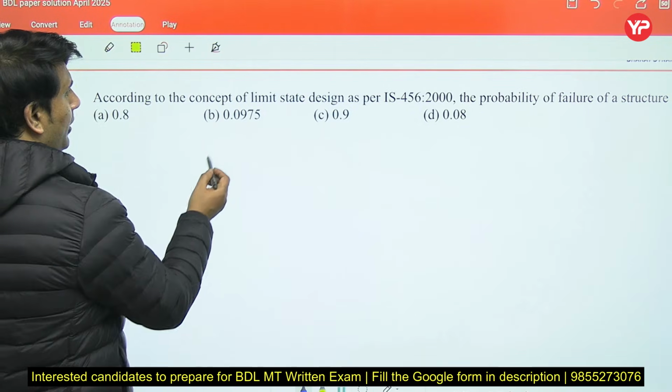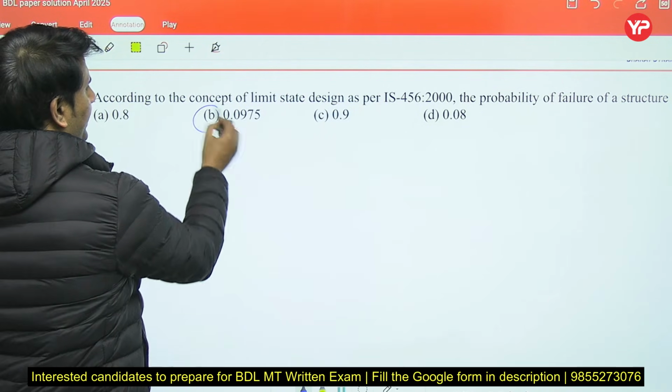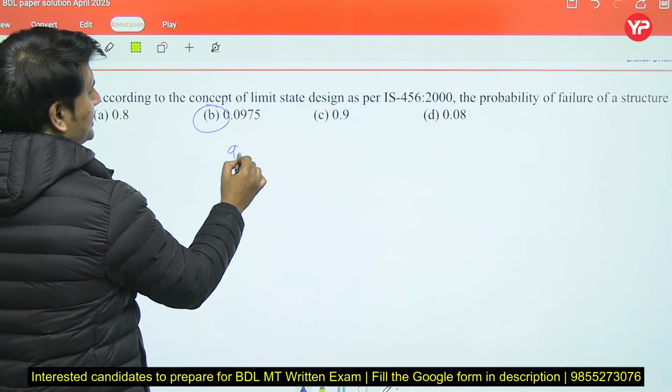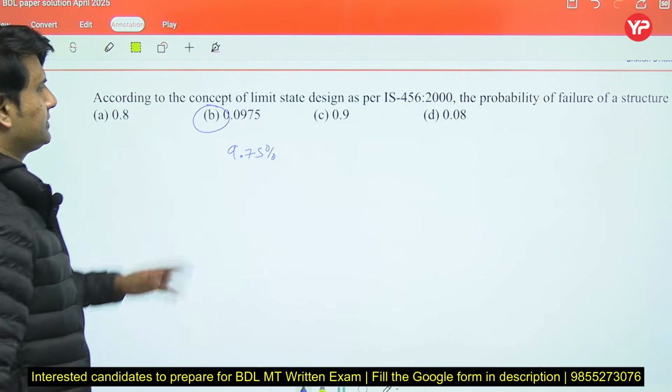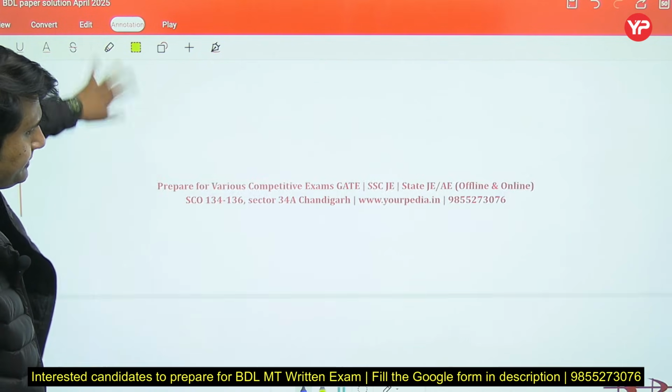So the nearest option is B, because here you can see this is 9.75%. So option B is right.